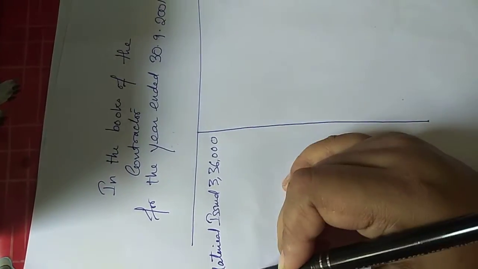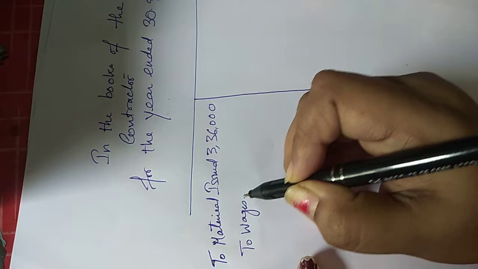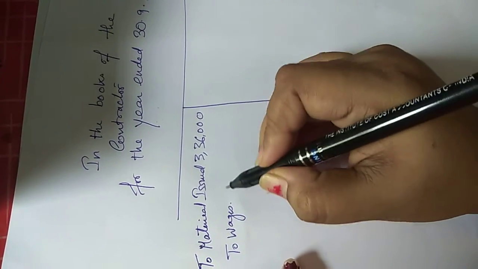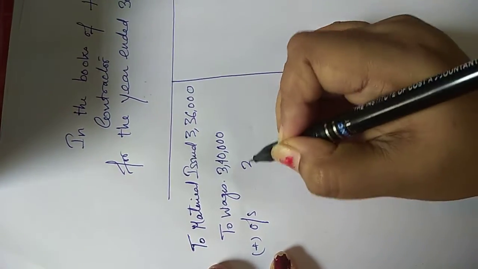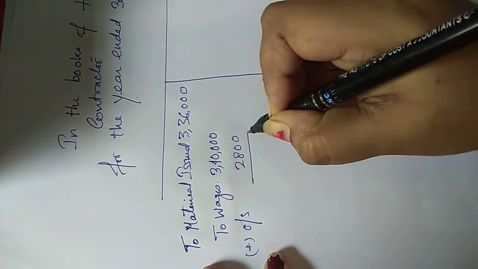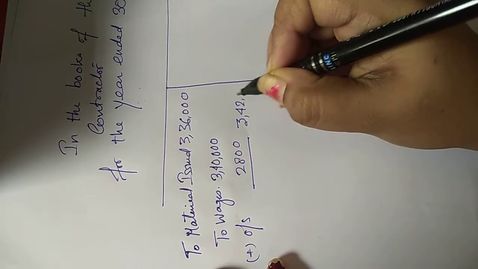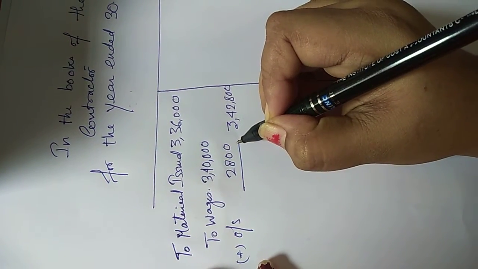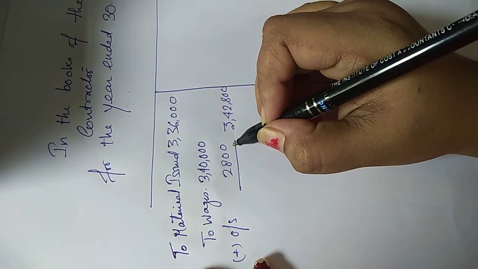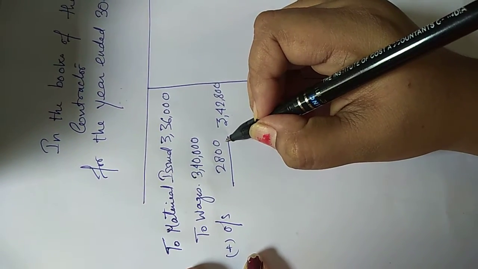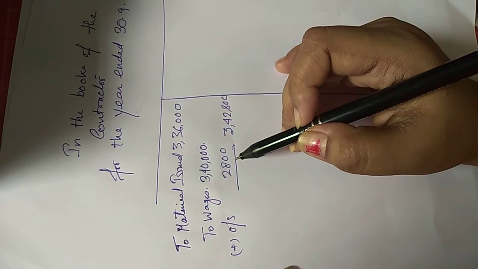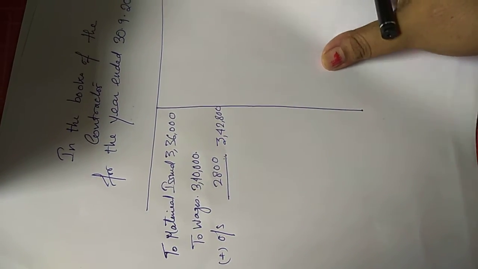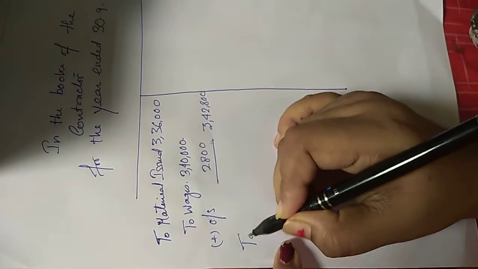Then we paid wages to the workers. Wages paid was 3,40,000, and outstanding was 2,800. So the entire wages is 3,42,800. Why am I considering outstanding wages here as well? Because we do the accounts on accrual basis, and in accrual basis we don't only take into account the wages actually paid, but we also take into account the outstanding wages, which we should have paid but maybe couldn't pay for some reason. Next is to direct expenses.